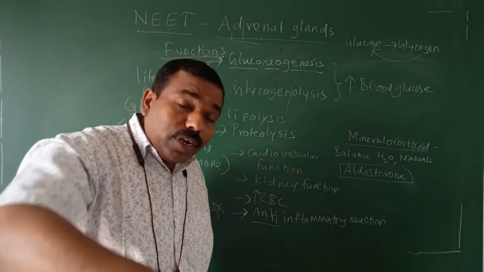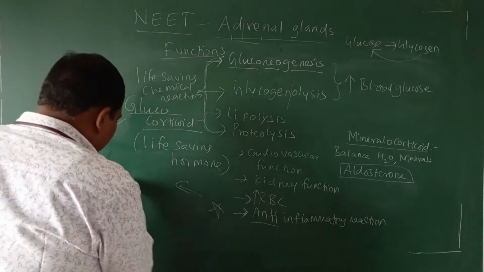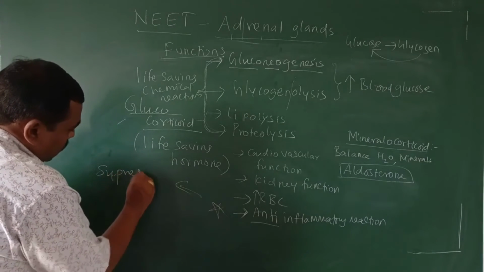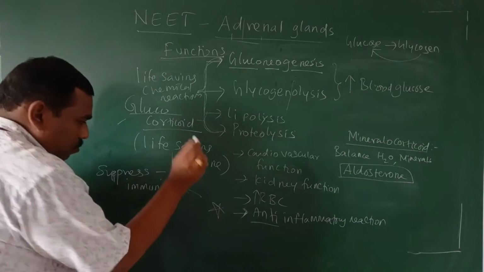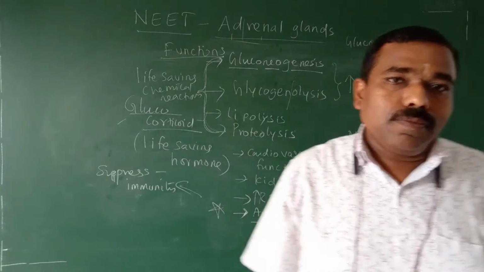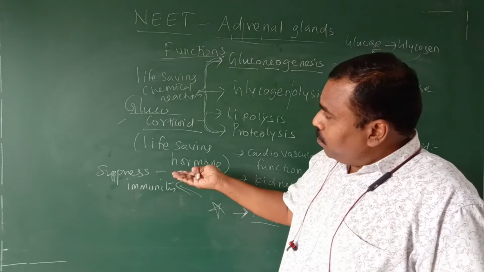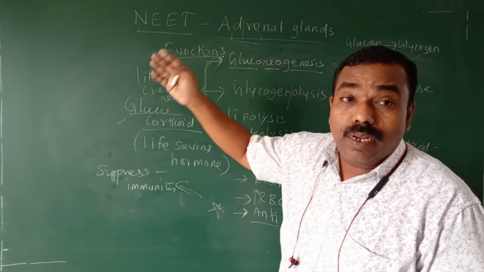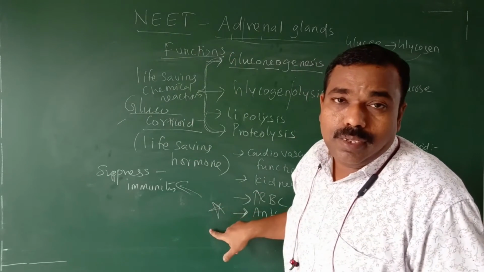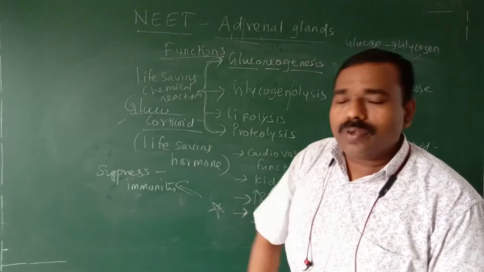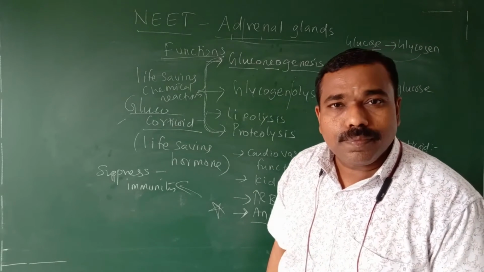It does not allow that reaction. So, indirectly it suppresses the immunity. This is one demerit. It suppresses the immunity, reduces the immunity whenever glucocorticoid is secreted in excess amount. Immunity will reduce. It is an anti-inflammatory hormone, most frequently asked as a NEET question. Anti-inflammatory hormone, glucocorticoid. Right?